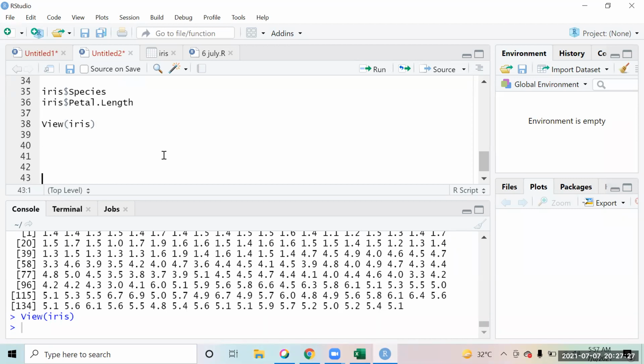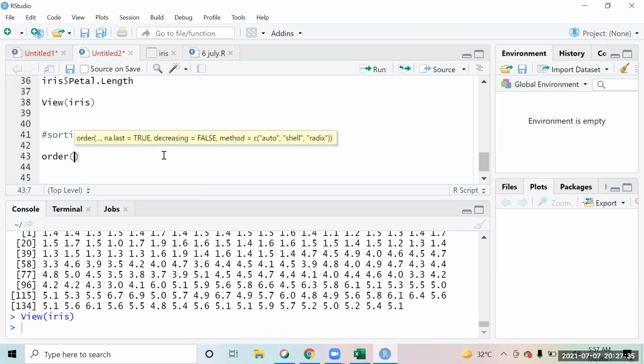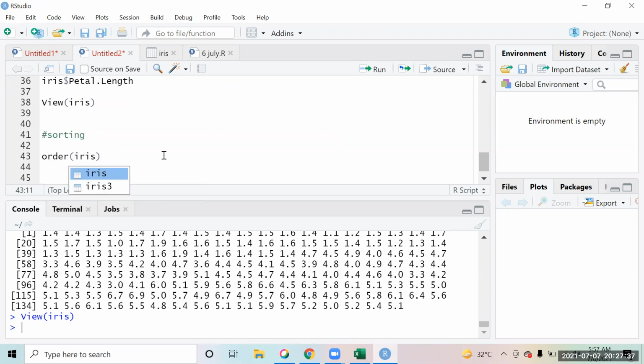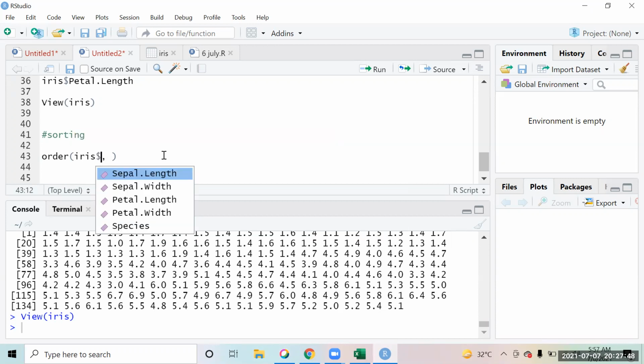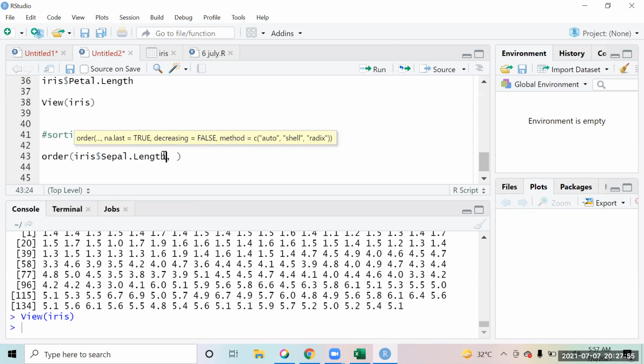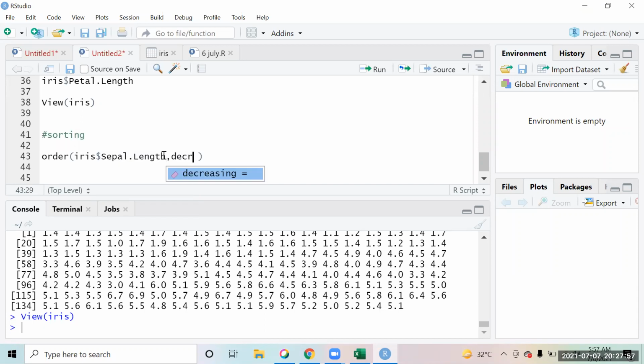So now this data frame that we created, that's the data frame that we have, right? If you want to do the sorting of the data frame, the sorting can be done in the same way again. Suppose I say order, I want to order the iris. Now I would like to sort the data set iris dollar, on the basis of sepal length, where I say decreasing equals TRUE.